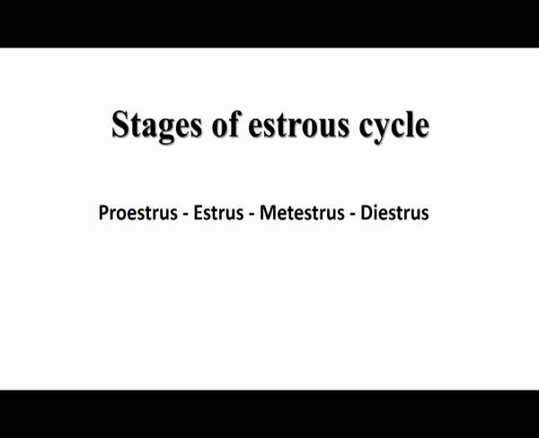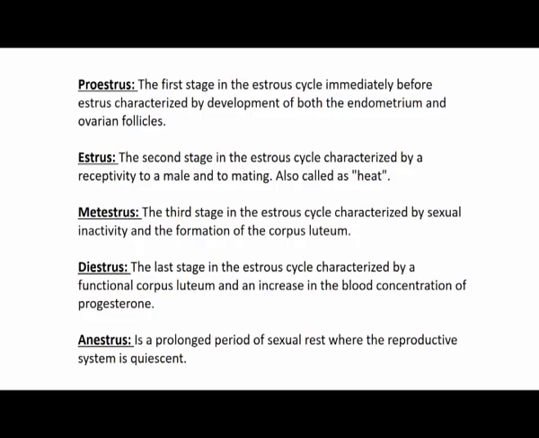So, we have proestrus, which is before estrus, and estrus, which is the actual estrus period, sometimes also called the heat period, at the time of actual perception of the male counterpart. Then we have the metestrus condition, and finally the diestrus condition. By definition, proestrus is the first stage of the estrus cycle, immediately before estrus, and it is characterized by both endometrium and ovarian follicle development.